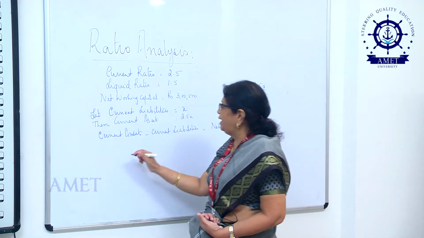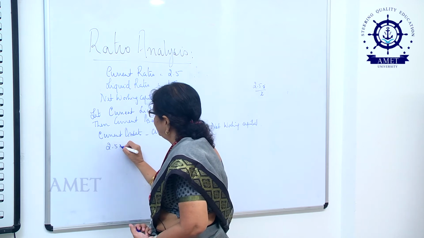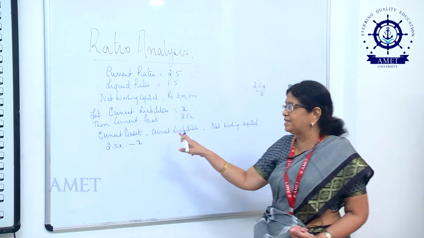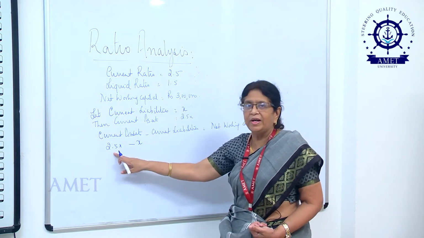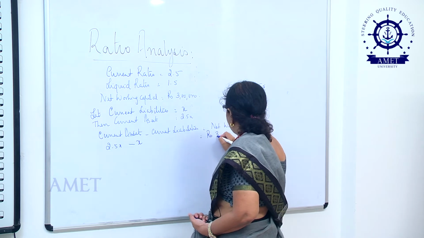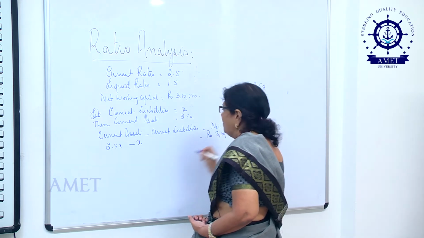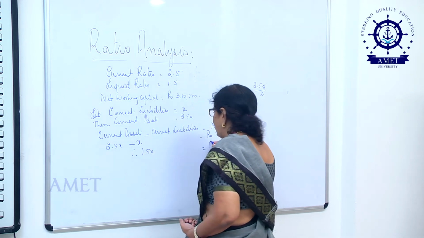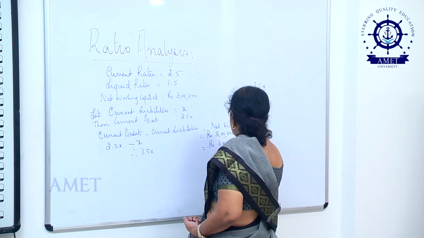Okay. So, let me do this now. 2.5x minus x. I have assumed my current assets to be 2.5x. So, I write 2.5x minus x is equal to rupees 3 lakhs. Therefore, 1.5x will be equal to rupees 3 lakhs.